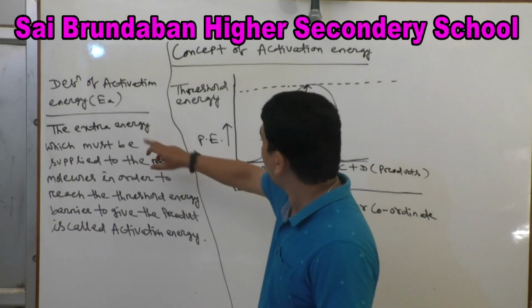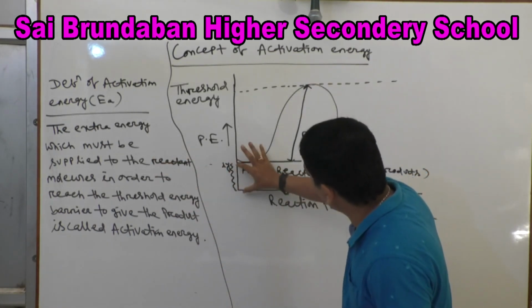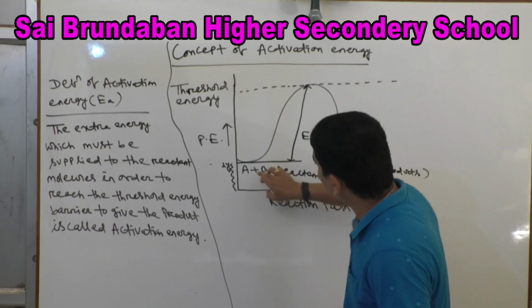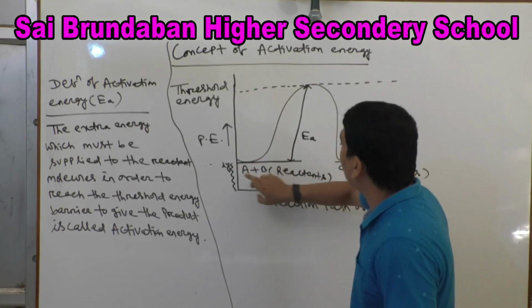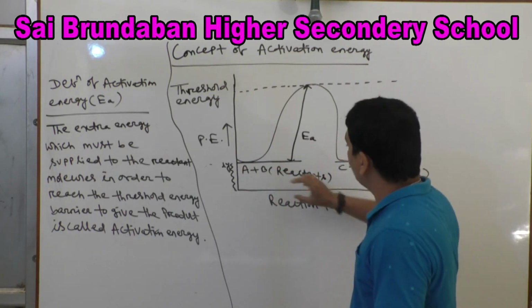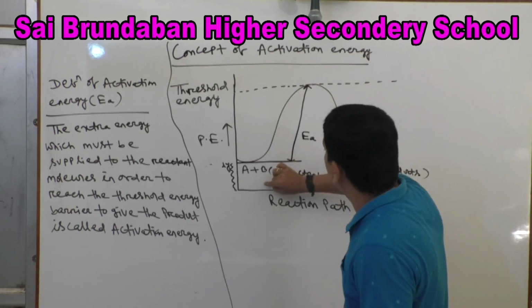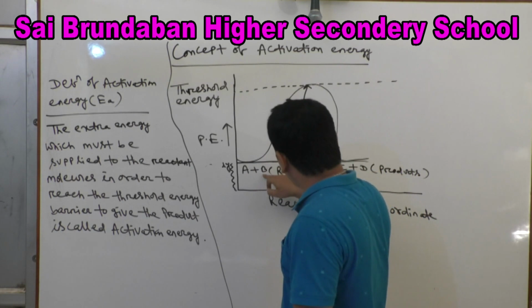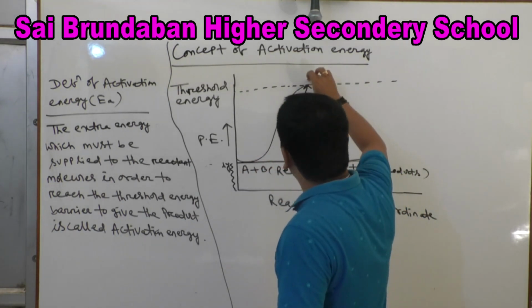The extra energy, look at this, is the extra. A and B possess this amount of energy. Originally A and B are the reactants that possess this amount of energy, but when the collision between A and B occurs, that will not give rise to product C and D. A and B collide to give product only when A and B possess threshold energy.